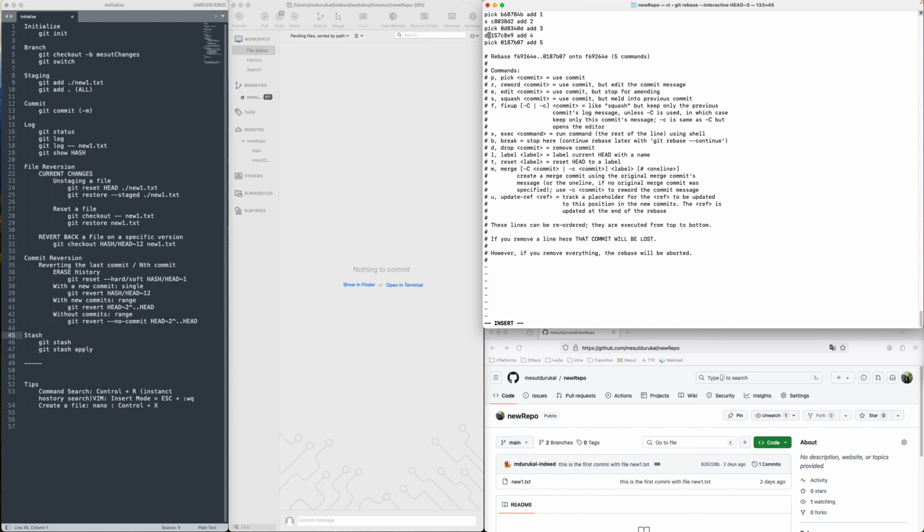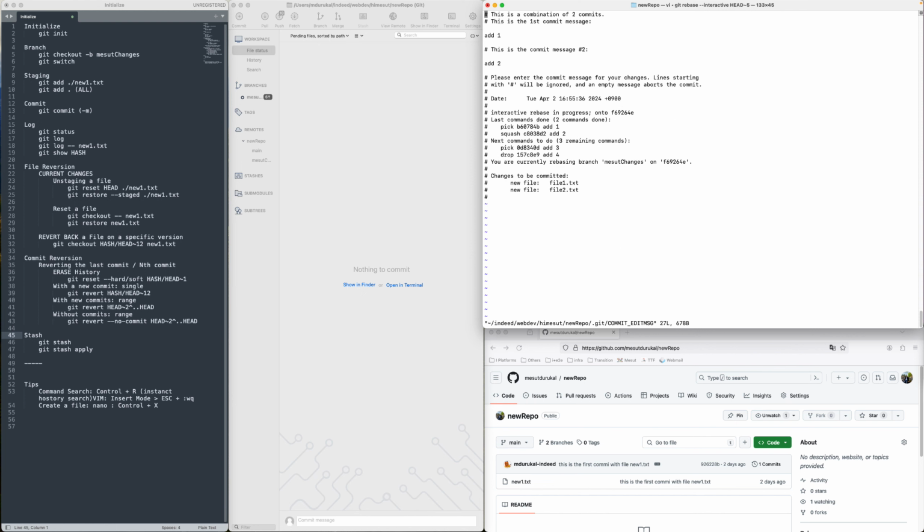I'm still in insert mode, so escape, write, and quit. Okay, this is the combination of 2 commits. I added an s mark at the beginning of the second commit, which means melt this into the previous one, right? So now I see the second commit is melted into the first commit, which was the previous one. Okay, the message looks good, so we can go with this.